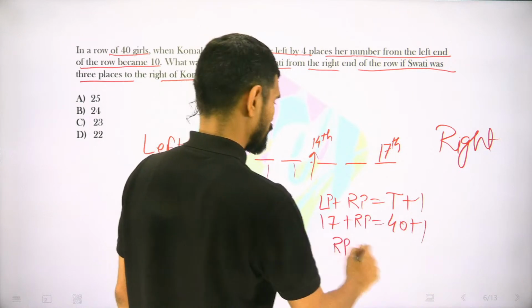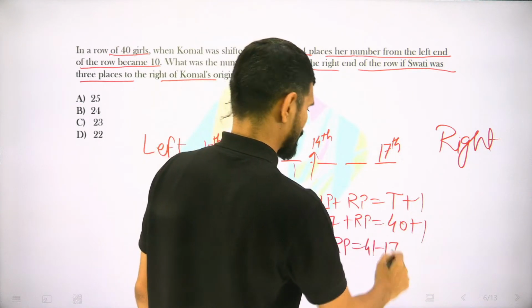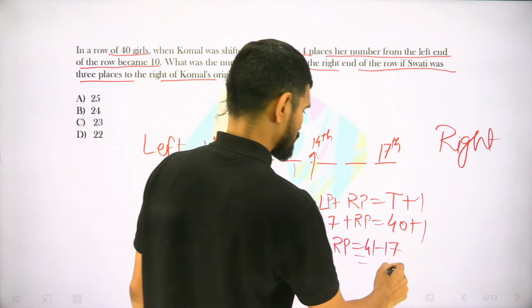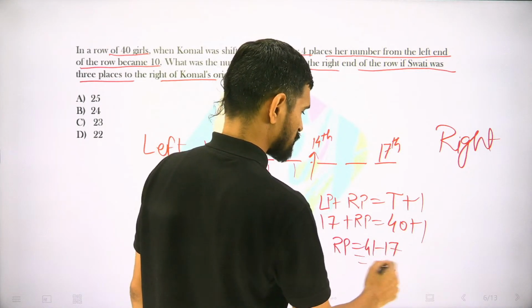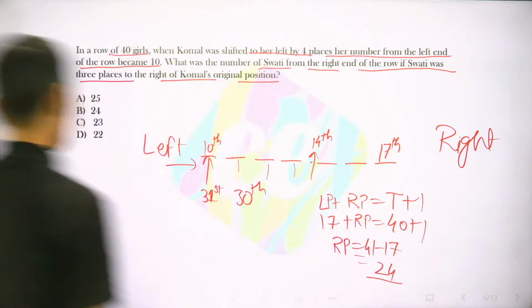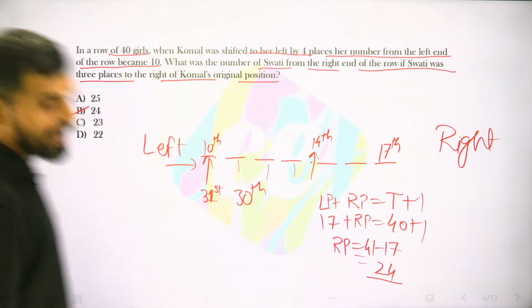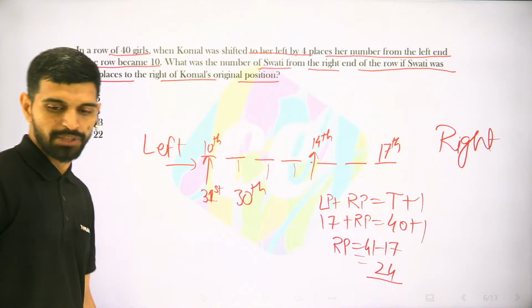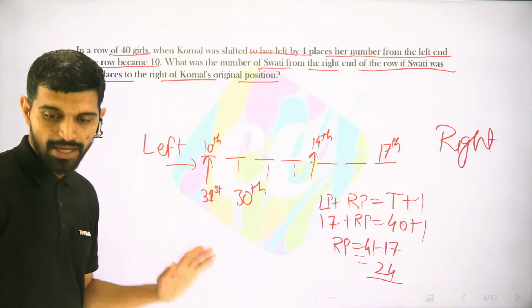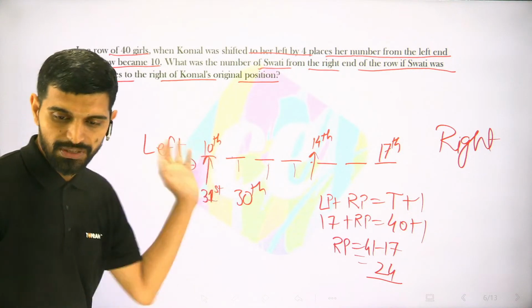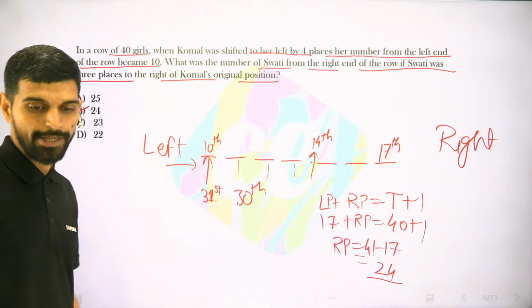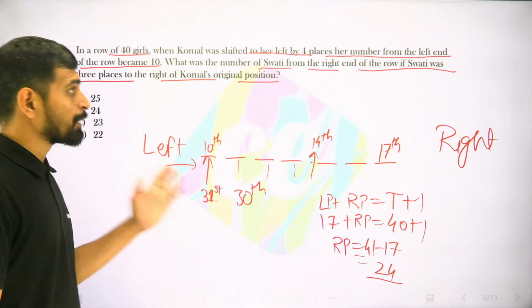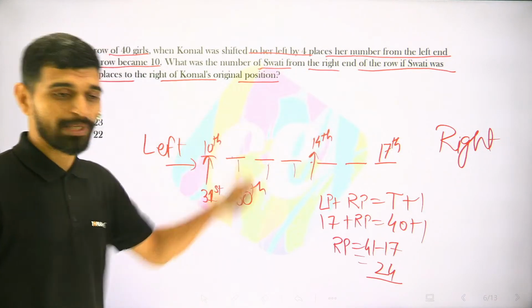Right position will be 41 minus 17, which is 24th. 24th from the right end. Raja, I hope now you have the correct answer. Exactly, you corrected it yourself. Well done. But this is what is to be kept in mind.